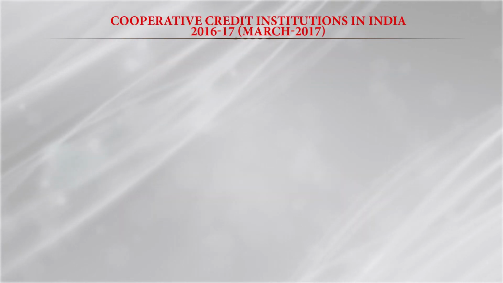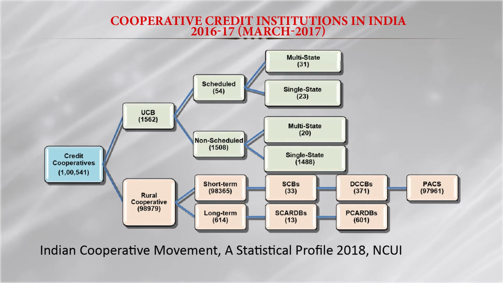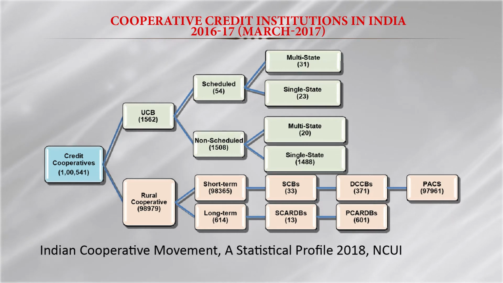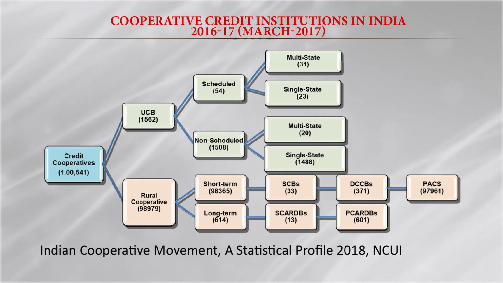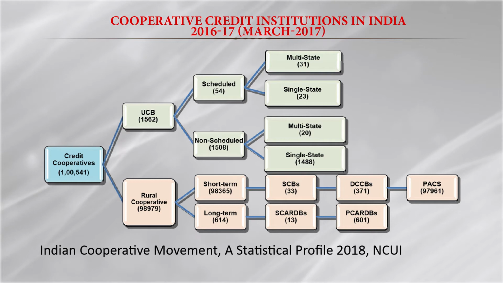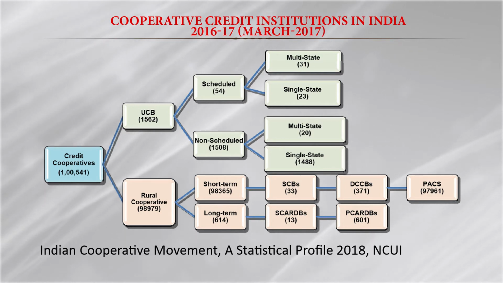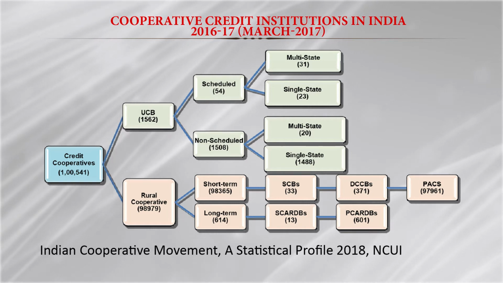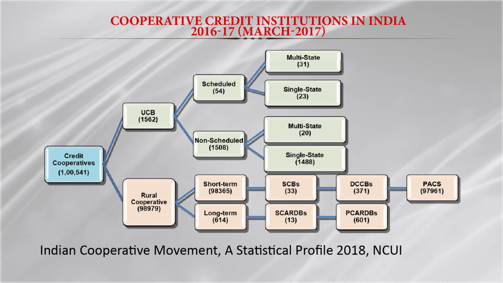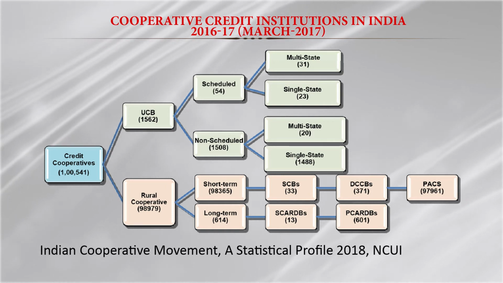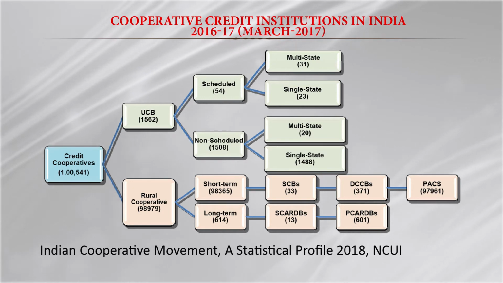So in this slide you can understand the complete picture of the organizational setup for the credit institutions. We have 1,541 credit cooperative societies in India, and out of that there are two types: one is the urban cooperative bank, another is the rural cooperative bank. In urban cooperative there are a total of 1,562 branches.